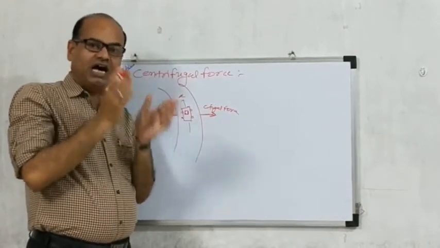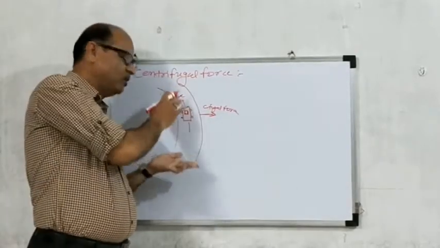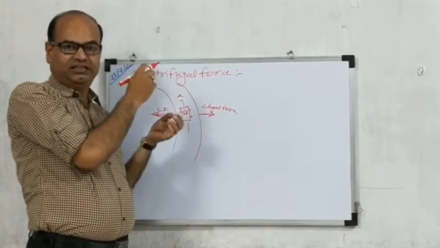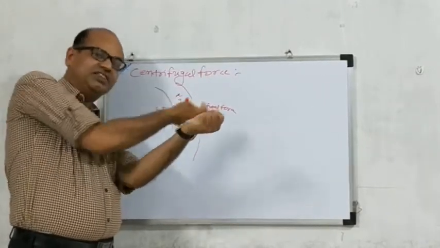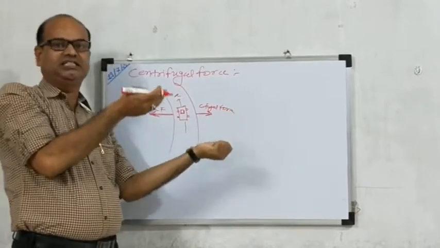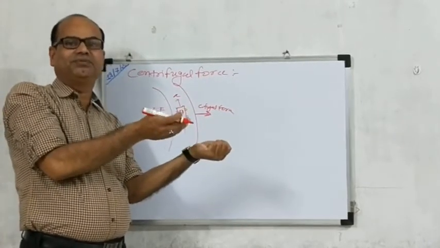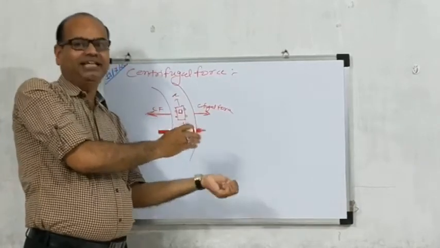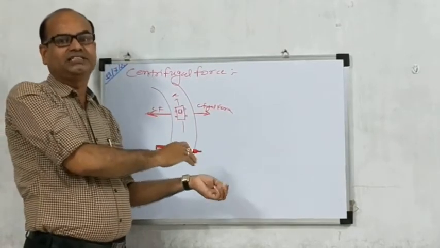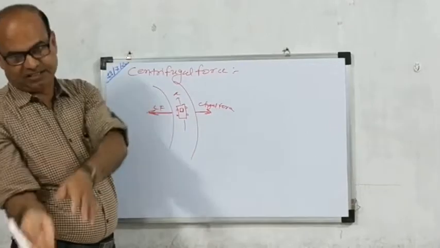When a car is moving on a curved road, the person in the car is pushed in this direction. The car moves toward the left, and the person's force is directed toward the right. An opposite force is created on the person sitting.